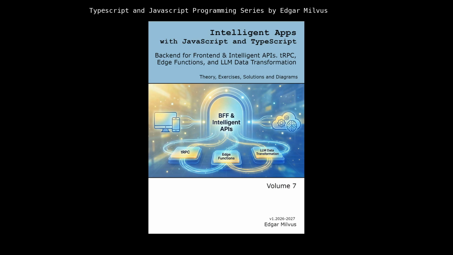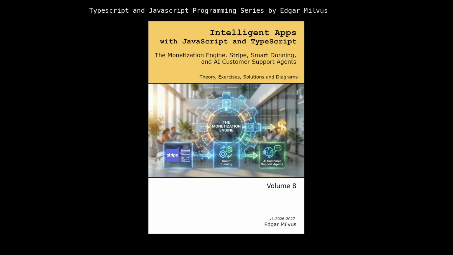Volume 7, Backend for Frontend and intelligent APIs. tRPC, edge functions, and LLM data transformation. Volume 8, The Monetization Engine. Stripe, smart dunning, and AI customer support agents.